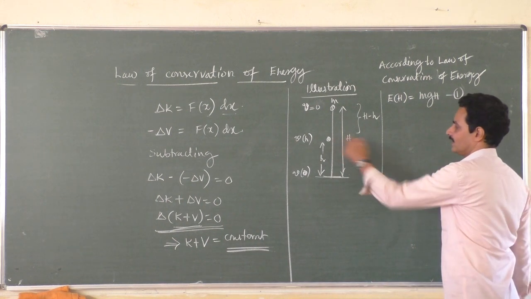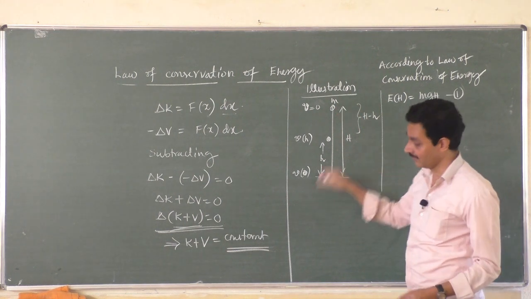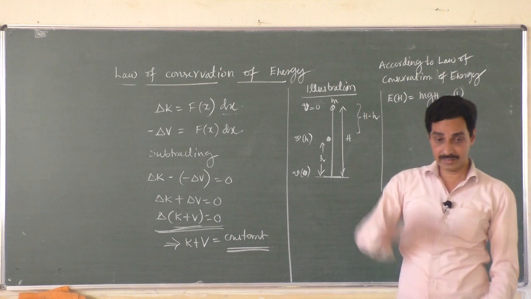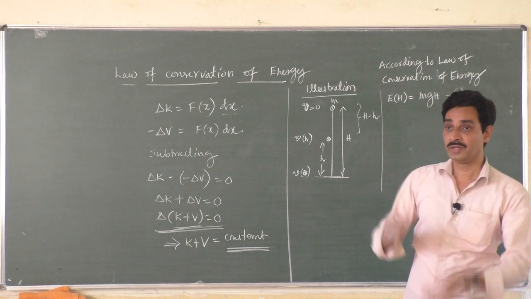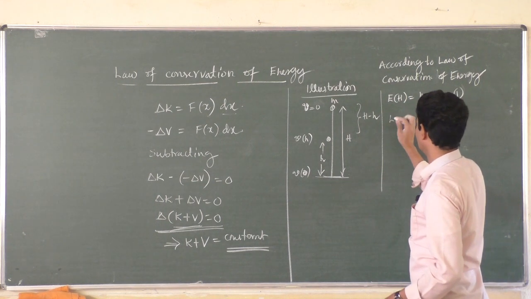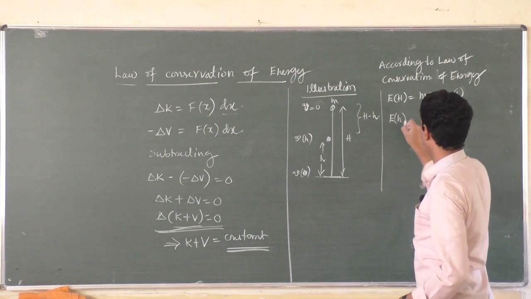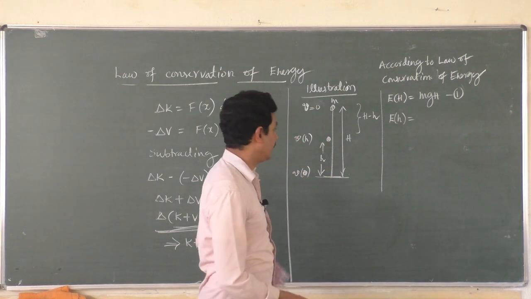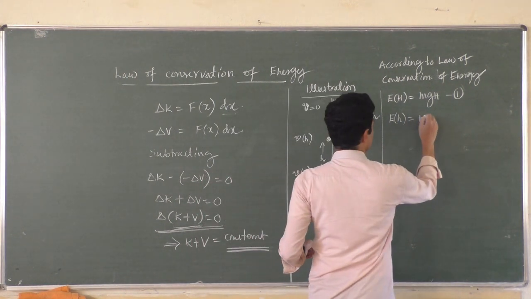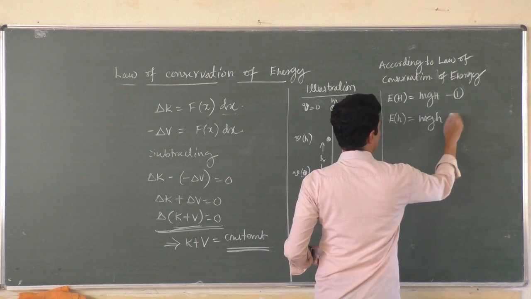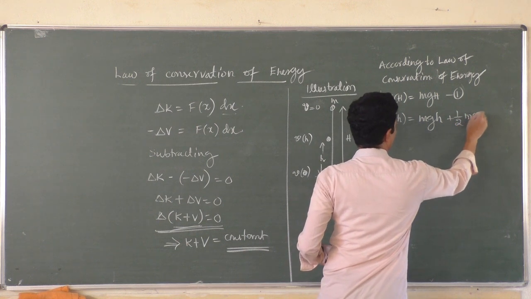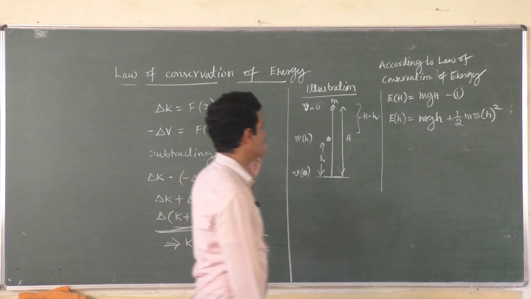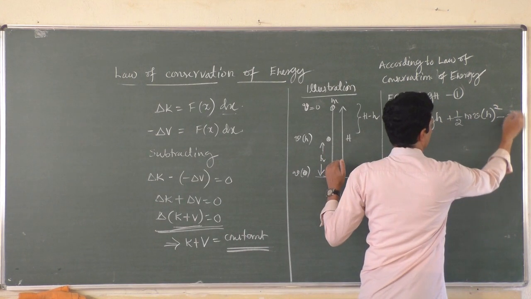By the time it reaches here, it will have both, because it has gained a velocity, it is traveling with a certain velocity now, so it has kinetic energy, and it is still at a certain height from the ground, so it will have both. So what is the total mechanical energy at a height h? You can write it as mg small h plus half m v of h whole square. Correct? That is the total mechanical energy at a height h.